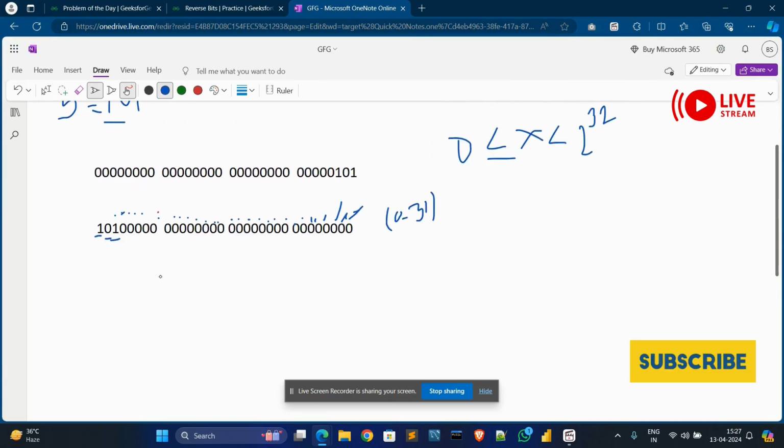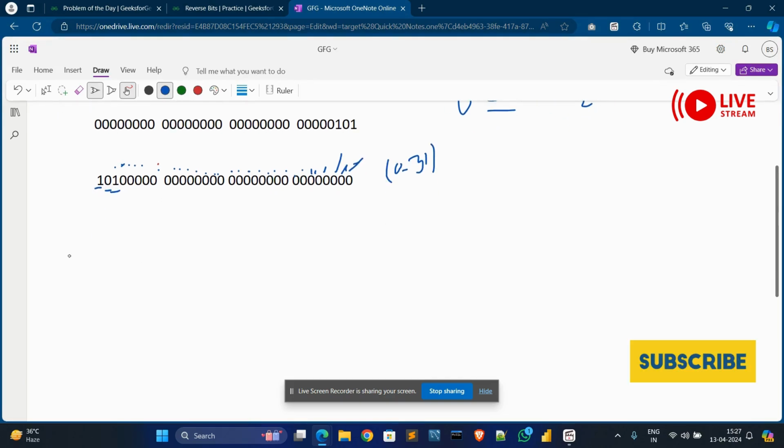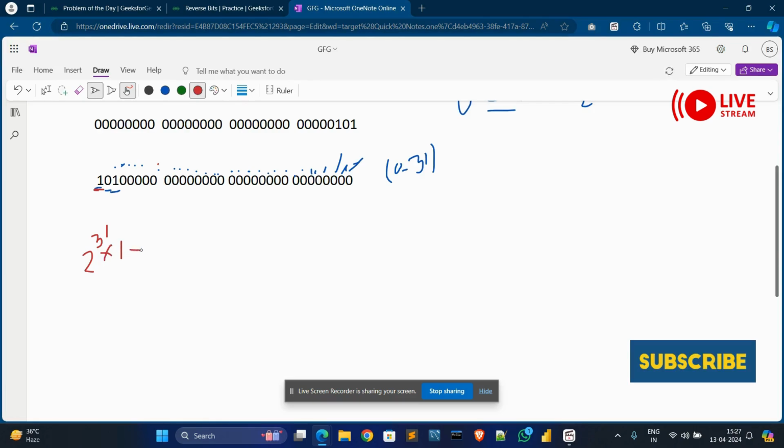We need to multiply each bit with its power: 2 to the power 31 into its value 1, plus 2 to the power 30 into 0, whose value is 0. Zero multiplied by anything is 0.